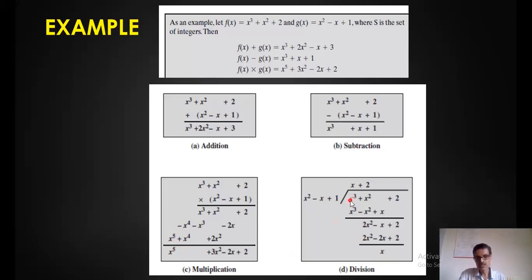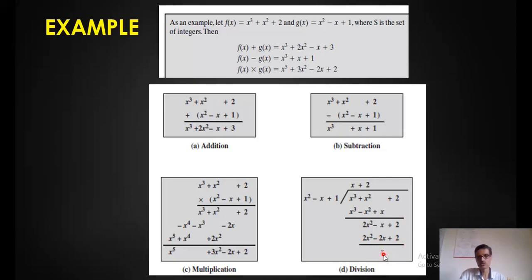How to divide the polynomial? Here we have x cube, this is the degree, with the x square, so x square into x is x cube, so I use x as the quotient here. I multiply this with this, so x square into x is x cube, minus x into x is minus x square, 1 into x is x. So this x cube and x cube cancel, then again subtraction, so it is 2 times x square minus x plus 2 as it is. So this is 2x square, that means if I multiply this by 2, I will get the same answer. So 2 is the quotient, so 2x square minus 2x plus 2. So this 2x square cancels, minus x minus of minus 2x is x. This cancels.